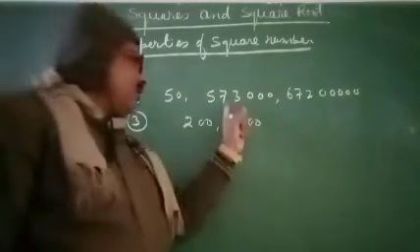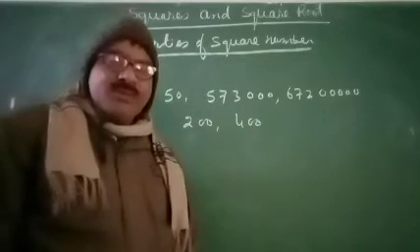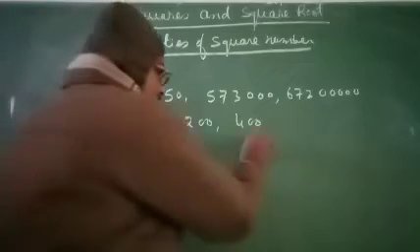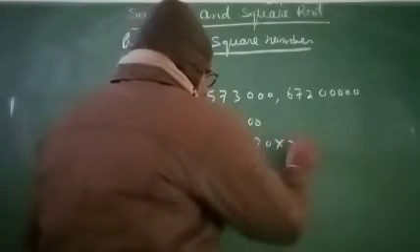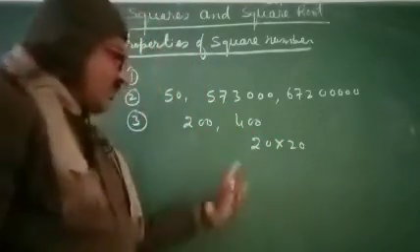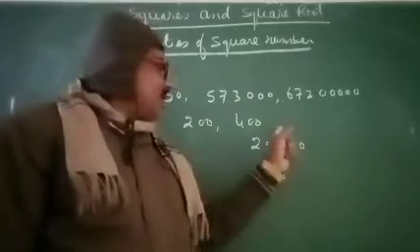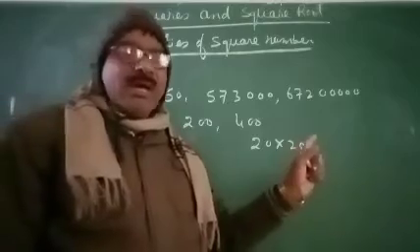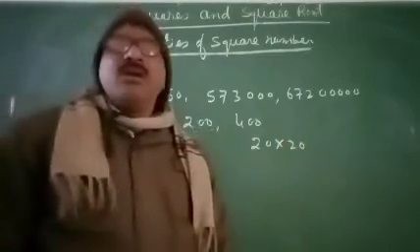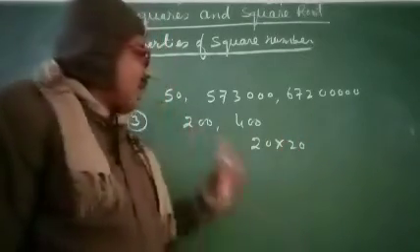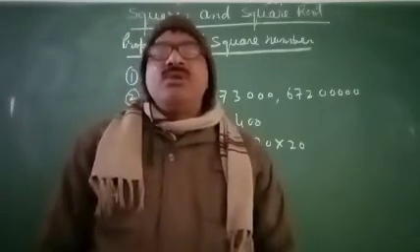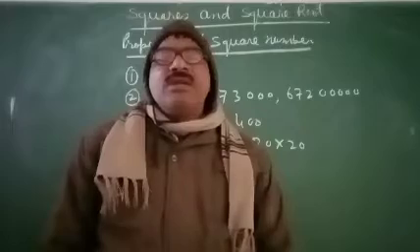Here 400 is a perfect square because 20 times 20 we get 400. So 400 is a perfect square, but 200 is not a perfect square.